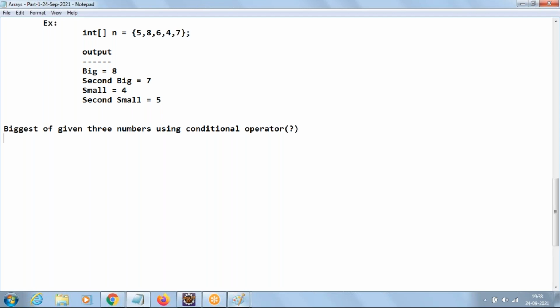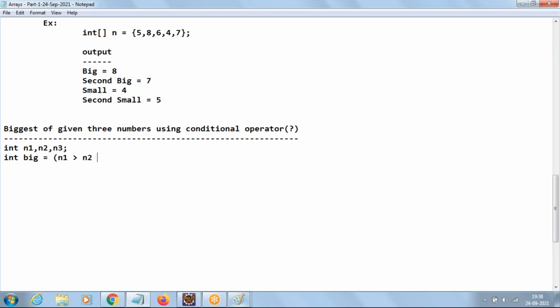So let me write this code for you. Very simple. I'm writing only logic directly. If you take 3 numbers like n1, n2 and n3, and out of this we want to know which is big. So simply, directly write after accepting numbers, you have to compare n1 with n2.